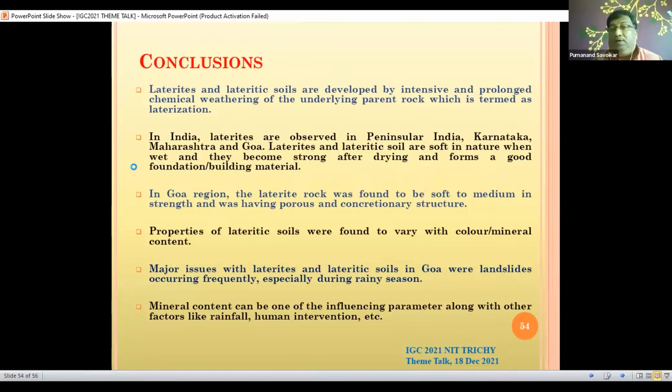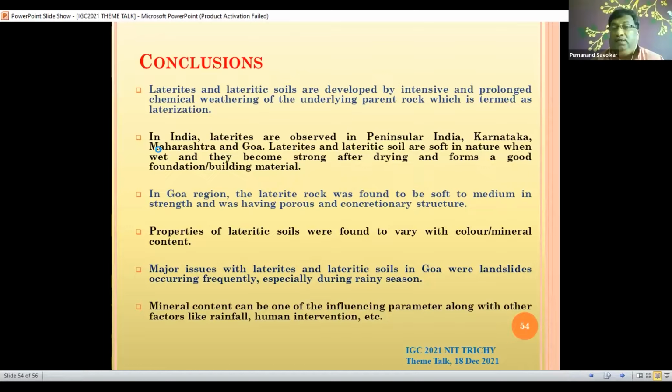In Goa, the laterite rock, of course, I have not presented much on the rock, was found to be soft to medium in strength, and it is mostly porous and concretionary in structure. We classify this laterite in Goa as soft rock.